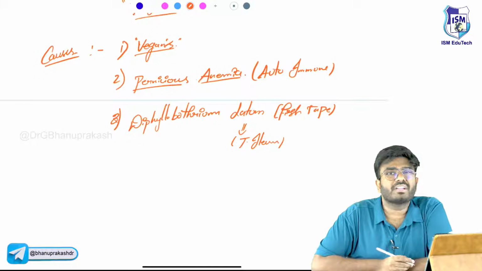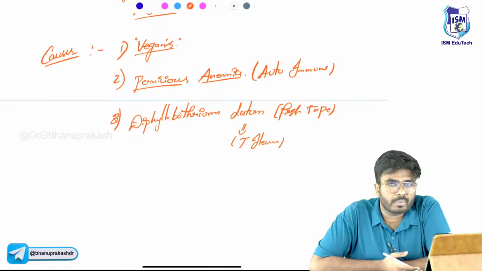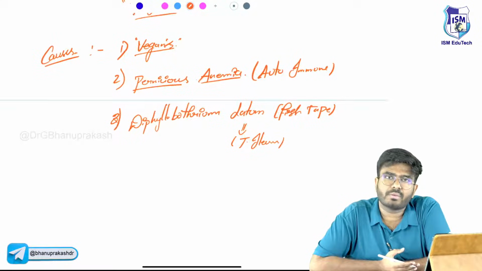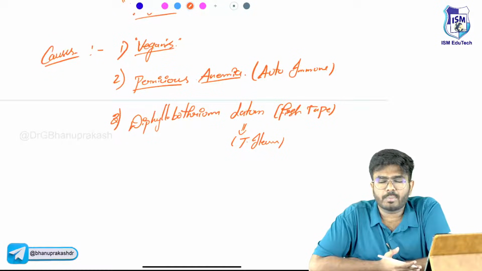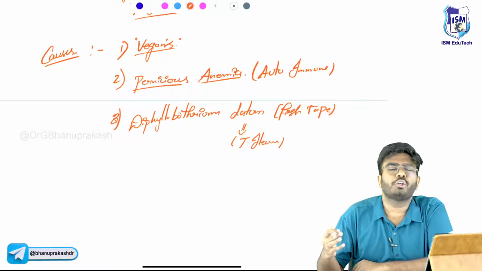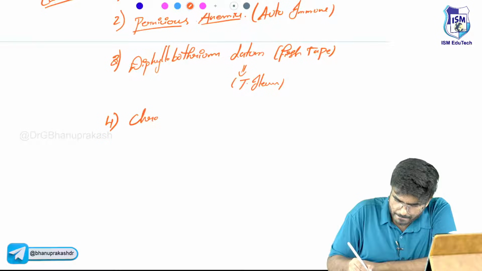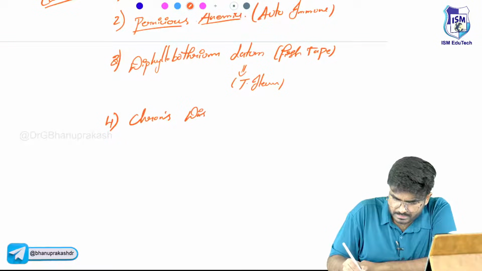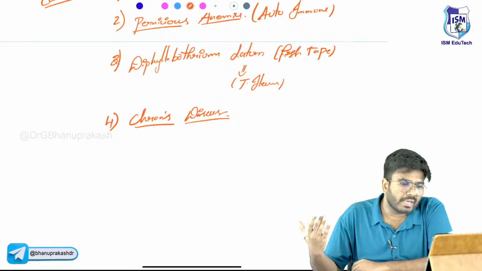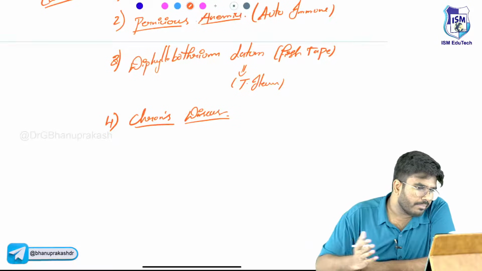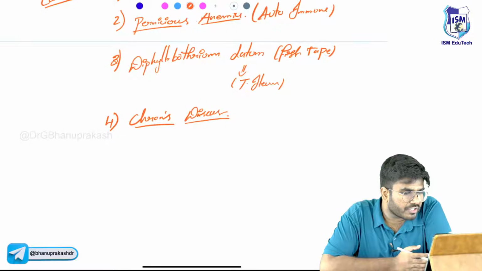As it's living in the terminal ileum, it causes inflammation over there and interferes with the absorption of vitamin B12. In inflammatory conditions, vitamin B12 absorption is going to be affected. So Diphyllobothrium latum can cause megaloblastic anemia or vitamin B12 deficiency anemia, which is also called botryocephalus anemia. Next, what else? Crohn's disease, malabsorption conditions. Any malabsorption condition which affects the terminal ileum can be a cause. So these are some important causes of vitamin B12 deficiency.